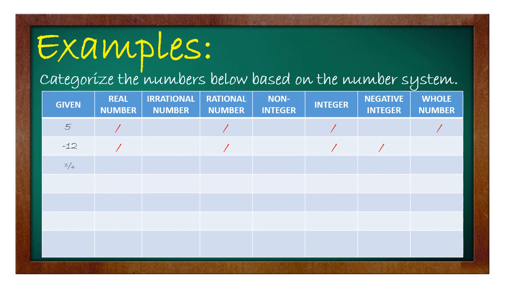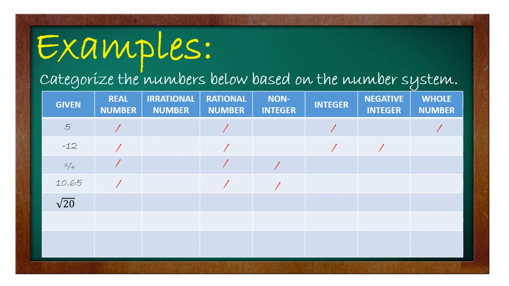Next, 3/4. So, 3/4, that's a real number pa rin. Sabi nga ni Ma'am, ulit-ulitin natin, kahit anong number yan, lahat yan, real number siya. Okay? Since 3/4 is a fraction, so that means that is non-integer. At kung siya ay non-integer, kung babalikan natin yung ating kaninang subsets, yung ating Venn diagram, ang non-integer ay makikita sa loob ng rational number. Next, 10.65. So, 10.65 is considered as a real number and 10.65 is a decimal, so that means it is a non-integer. At kung siya ay non-integer, nasa loob siya ng rational number.